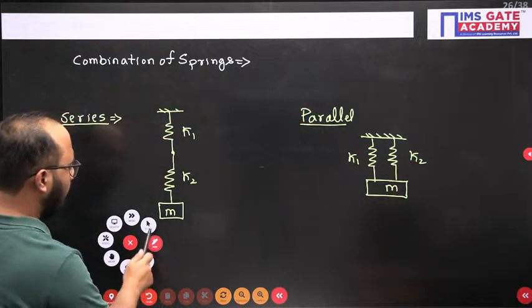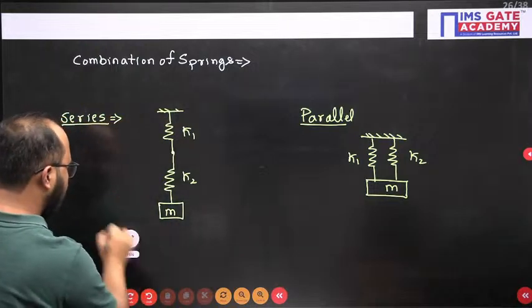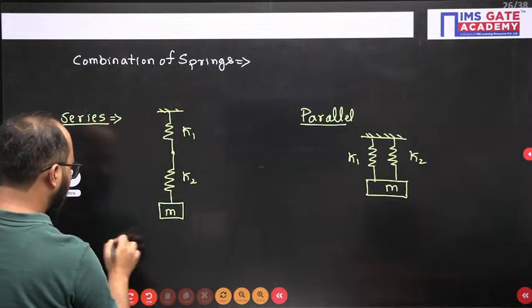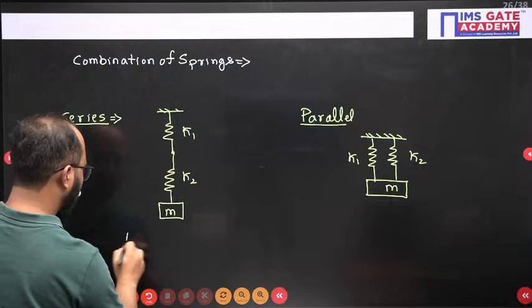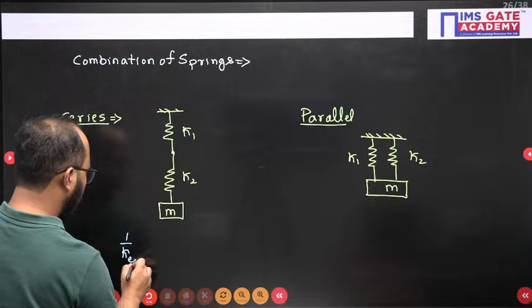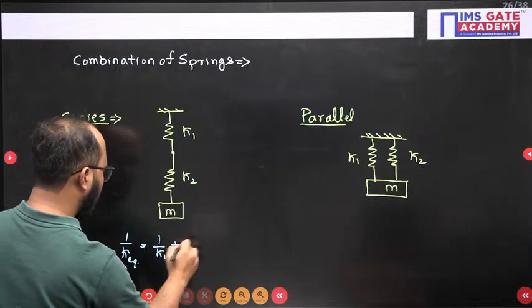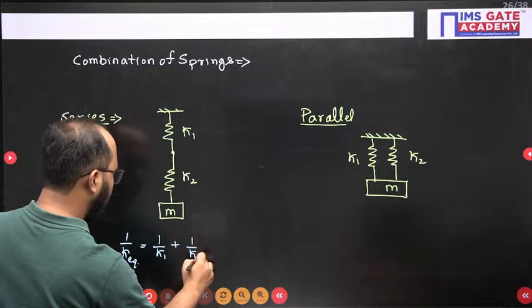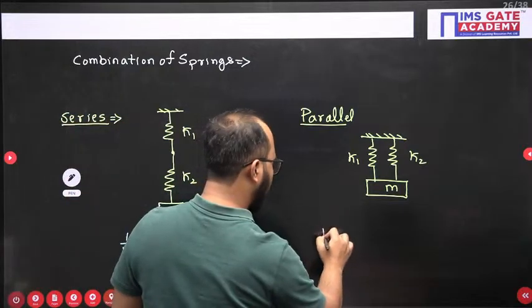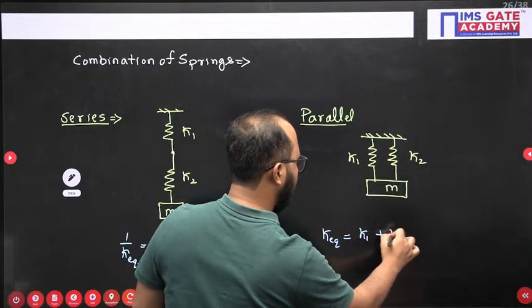Now how will we write the formula here? In the case of series, the formula will be 1 by K equivalent equals 1 by K1 plus 1 by K2. And in parallel, the equivalent stiffness we just need to add, K1 plus K2.